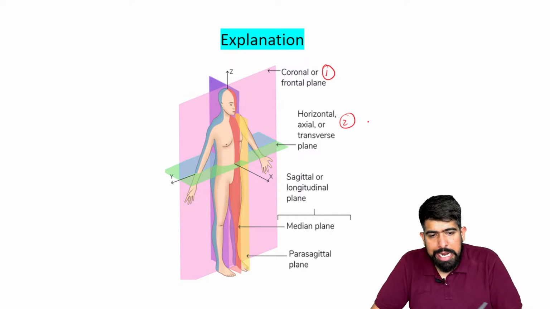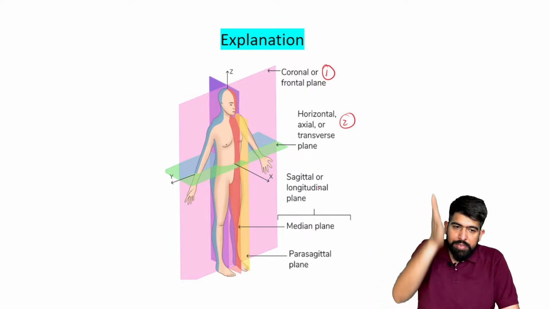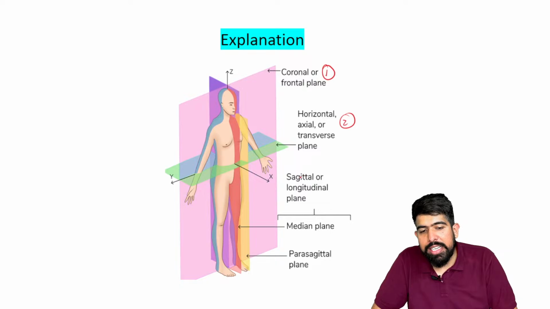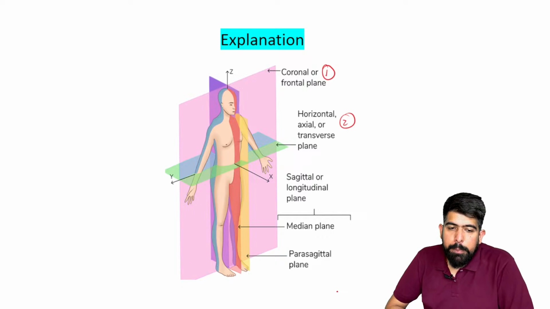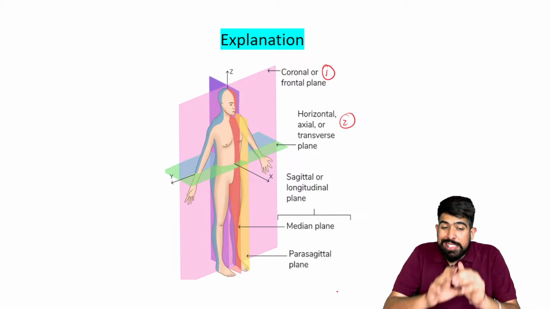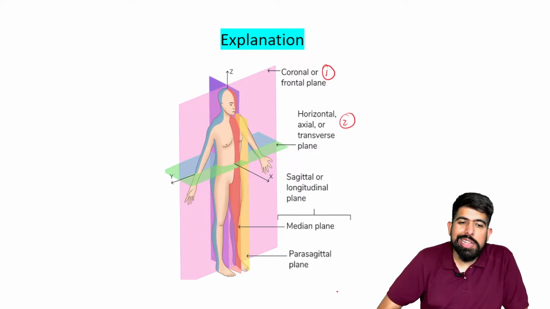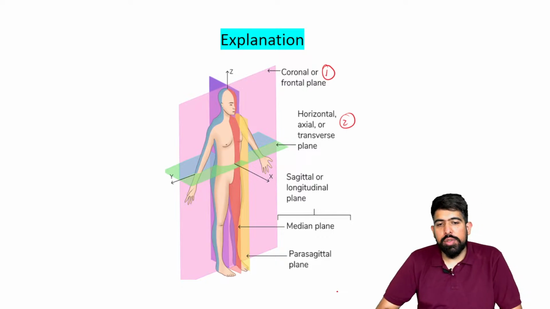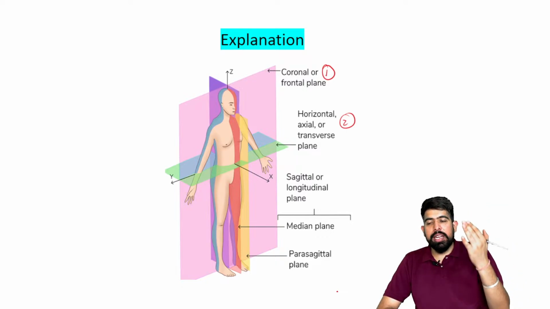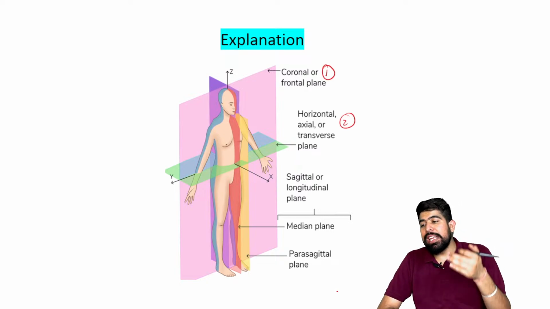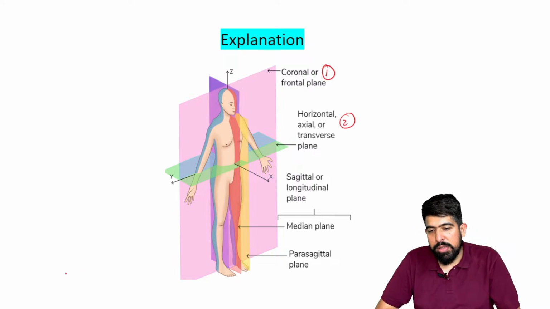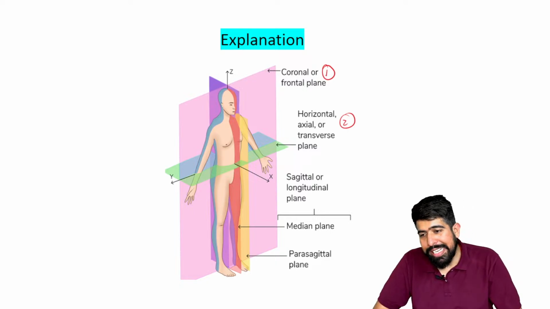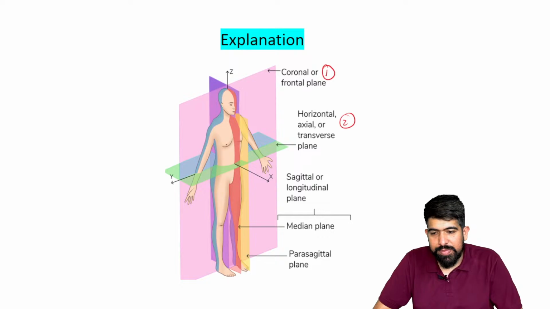Then we have the sagittal and longitudinal plane, which is the median plane. And last we have the parasagittal plane. By this image, you can understand all the types of planes. In the question, they are asking how the body can be divided anatomically into anterior and posterior in the vertical section. So this will be your coronal plane. I hope you understand with this image.